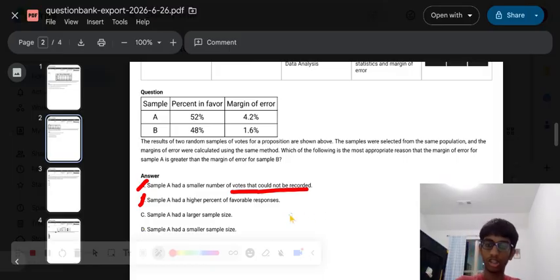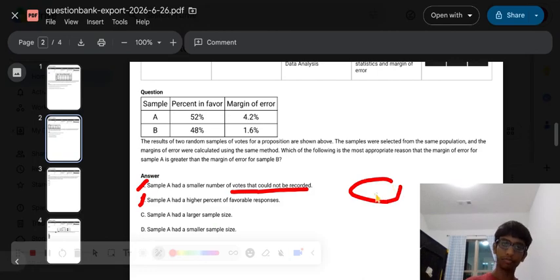Sample A has a larger sample size. Okay, that's actually the opposite way. Because if you have a larger sample size, think of it this way. If you have a jar, and inside there are multiple different types of marbles, right?